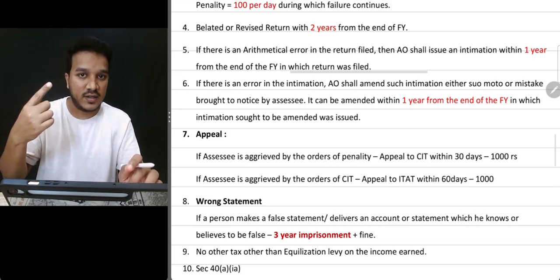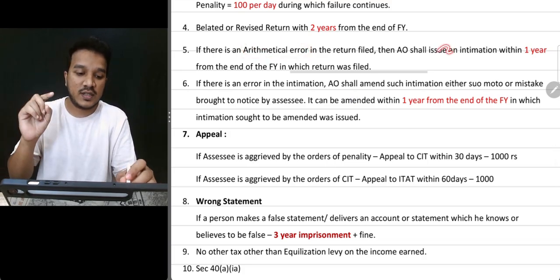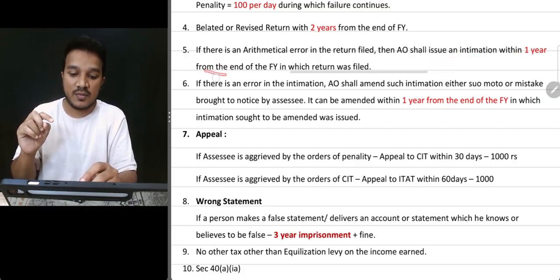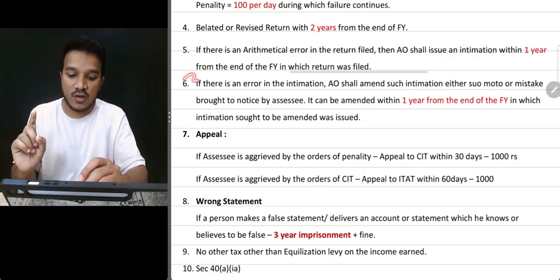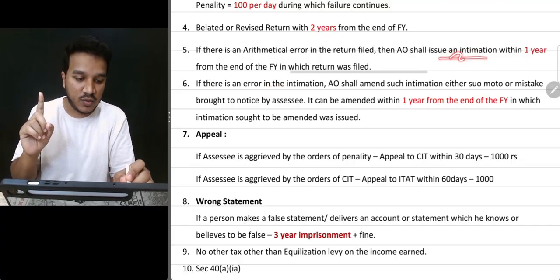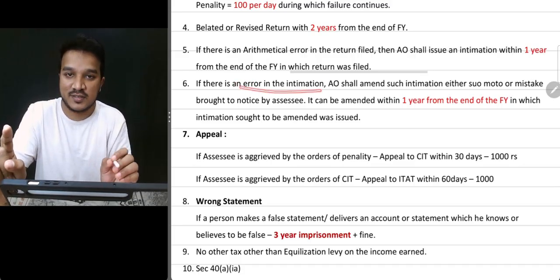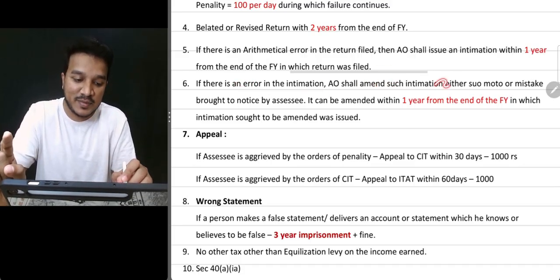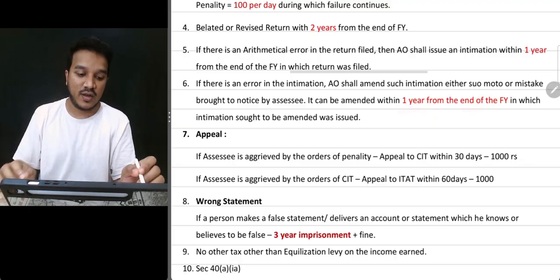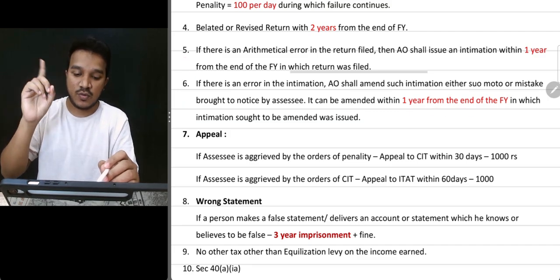Now you have filed the return, but there is an arithmetical error. Then in that case, the AO will issue an intimation. Okay, that can be done within a period of 1 year from the end of the year. That is one point. And another, okay: the AO gave the intimation, and in that intimation there is an error. Okay, the AO shall amend the intimation within 1 year from the end of the year. Okay, 1 year, 1 year, that is done.